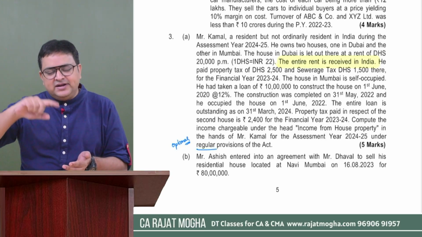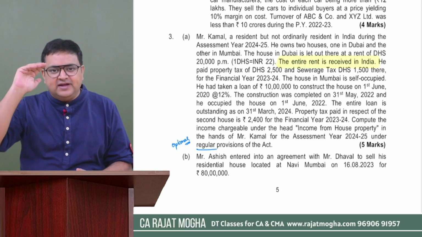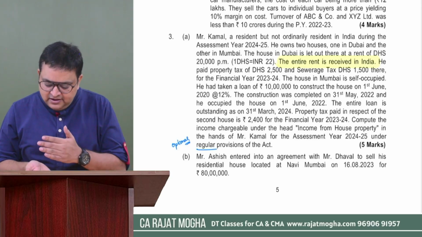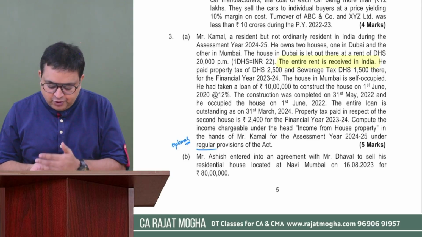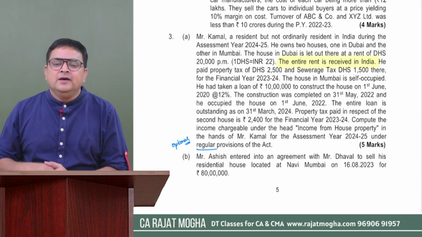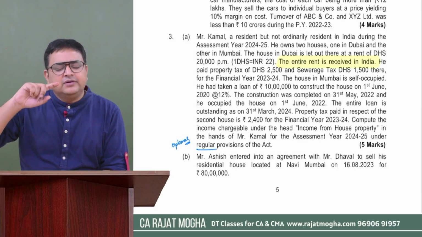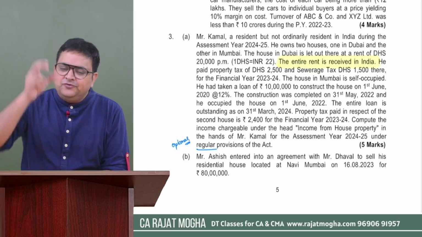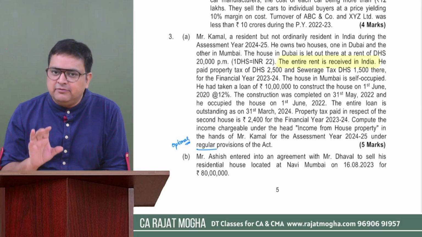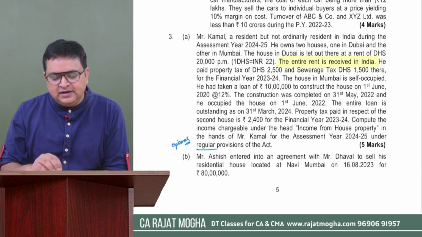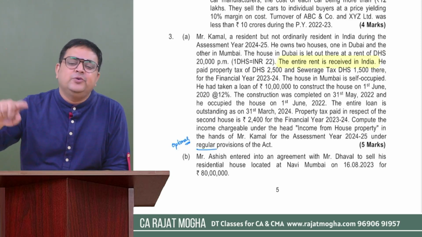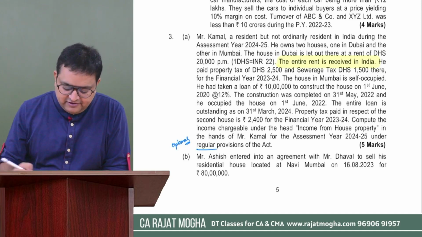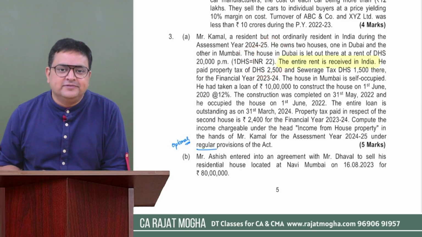You start from GAB because that is a let out property. There are also municipal taxes. They were saying sewerage taxes and property taxes were there for the Dubai house. So either you can keep on converting it into Indian currency at every stage, or I would suggest first calculate your house property income of Dubai house in foreign currency in dirhams, and then thereafter you can convert it into Indian currency by simply multiplying it by 22, because they have mentioned that 1 dirham is equal to 22 rupees.